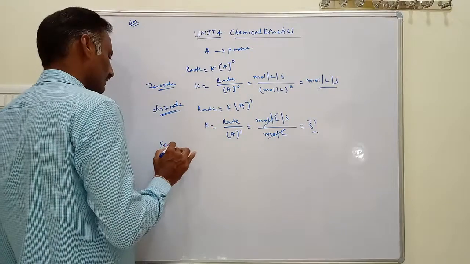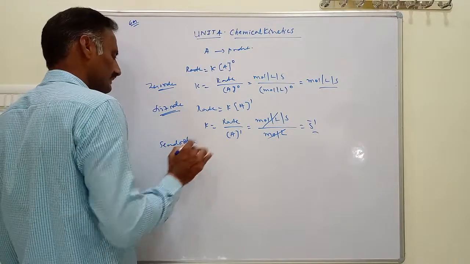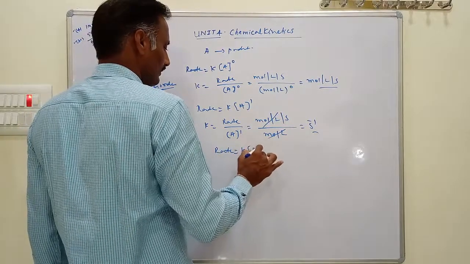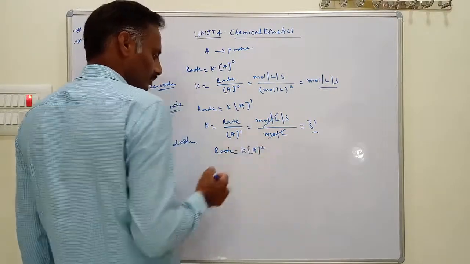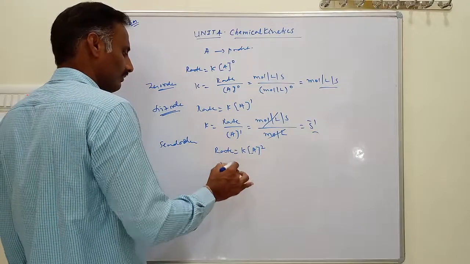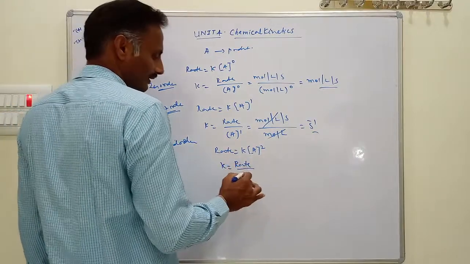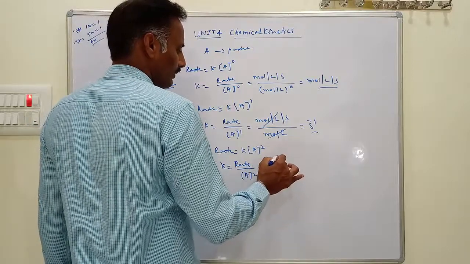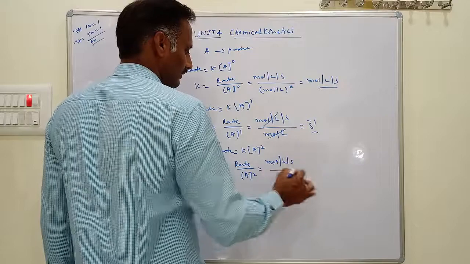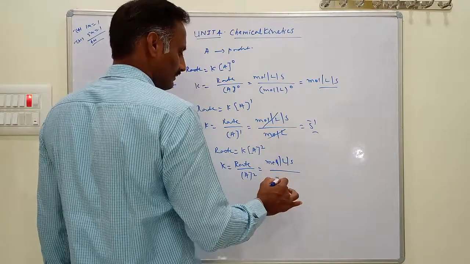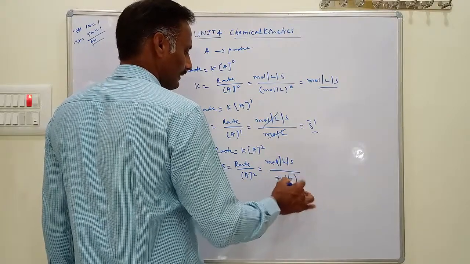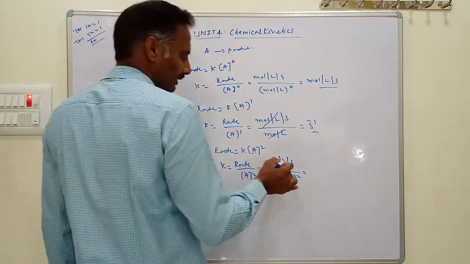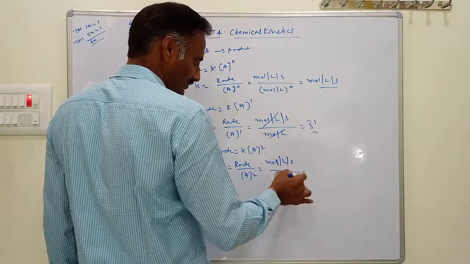Similarly, for second order reactions, rate equals K into concentration, where the power is 2. Then K equals rate divided by the concentration term squared, that is mole per liter per second divided by mole per liter square.